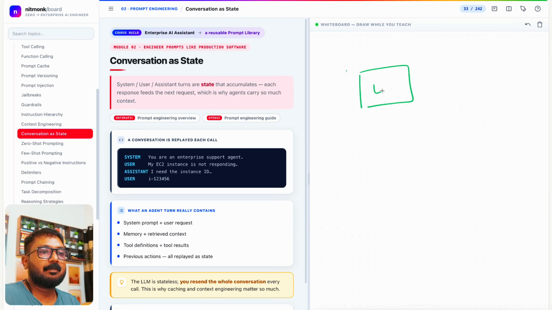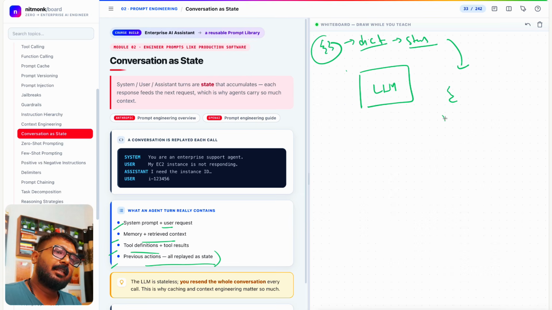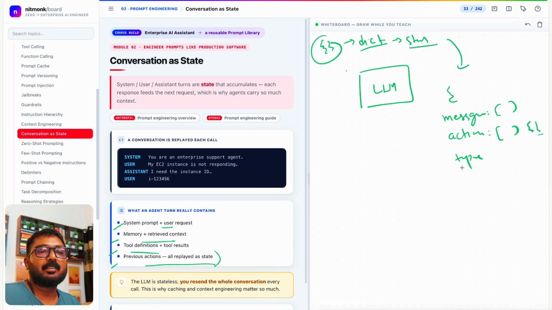there is an LLM, right? And the system prompt and user request, memory and retrieved context, tool definitions, tool calls, previous outputs and all. So basically, try to consider a state as a dict, right? It is a state. It has a property, let's say messages, which is a list inside the dict, and let's say there is an action property. Let's say this is also a list, or let's say this is another dict, for example, and there is a type, for example.